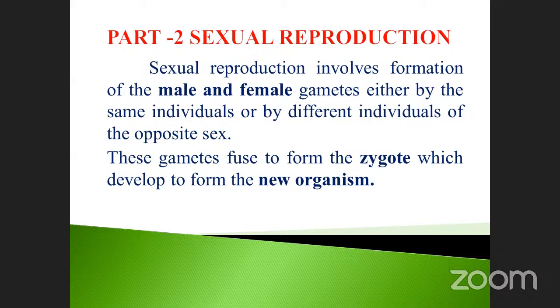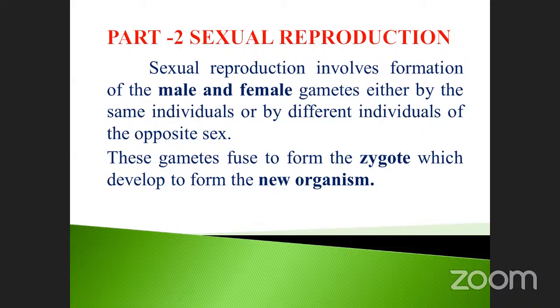The zygote is always diploid in nature, and it develops to form a new organism. Many changes occur. Finally, the single diploid cell divides into millions of cells, and finally it gives an entire new organism. This is called sexual reproduction.